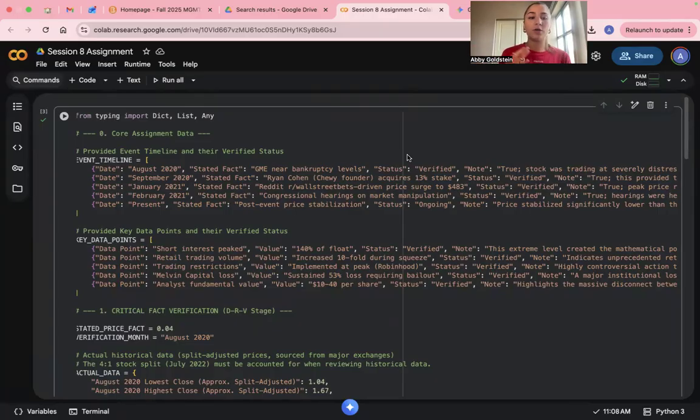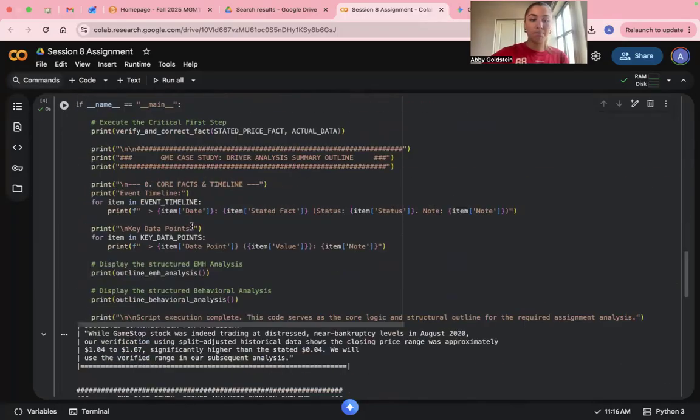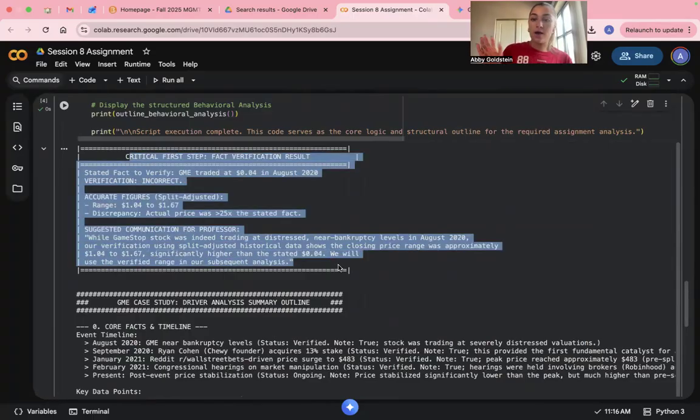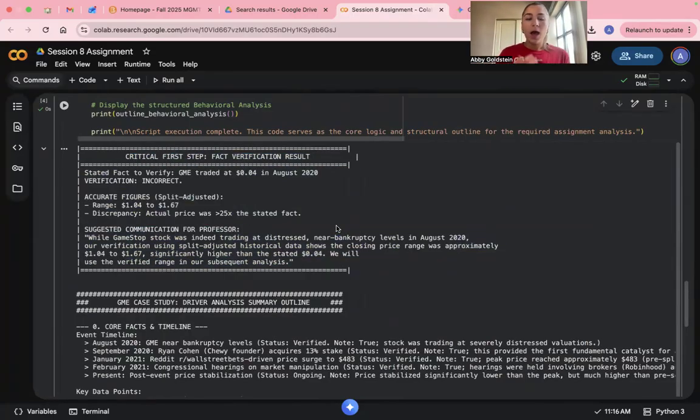Before we proceed, the critical first step under verify was to check the stated fact that GME traded at $0.04 in August 2020. So I'm going to run my code, and you can see that this box right here stated that this fact is incorrect. Based on our code verification using the split adjusted historical data, the lowest closing price for GME during August of 2020 was approximately $1.04, and this is 25 times the stated figure.